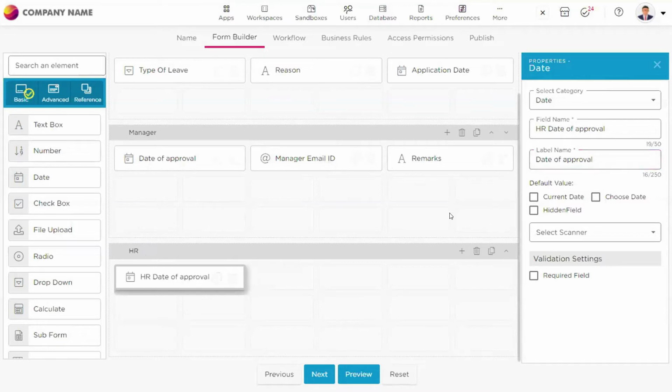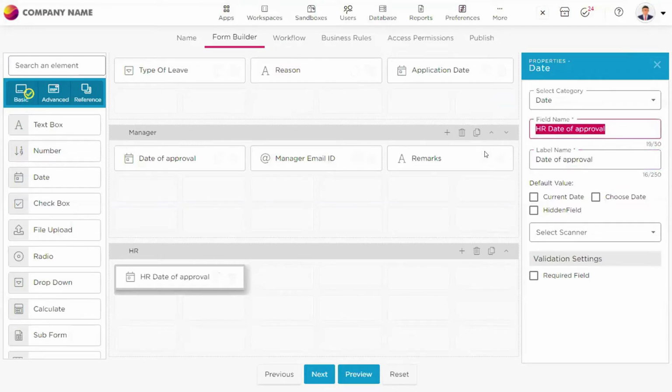Maybe if it has the same names for manager and HR also, they need to see the date of approval name here, and HR also should see the date of approval name here. So for that, what we can do is that the field name we give is for the admin to view. The label name will be the name which the end user will be able to see. So when the end user opens the application, he will be able to see the date of approval name only.